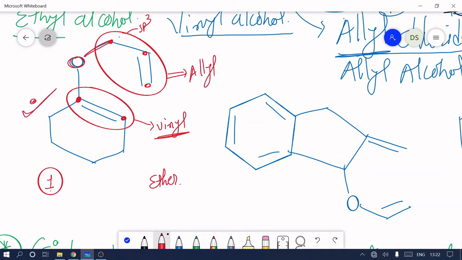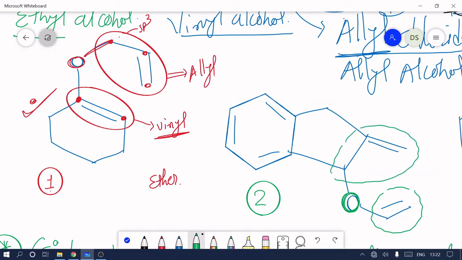Now similarly, we try to identify the allyl and vinyl moiety in the second molecule. First target is oxygen. Oxygen is attached to 2 functional groups. Here one functional group is there and another is here. One functional group is a bunch of 2 carbons and another functional group is a bunch of 3 carbons.